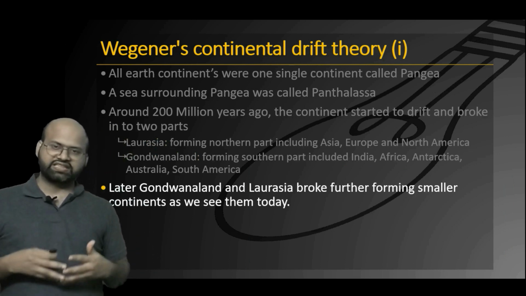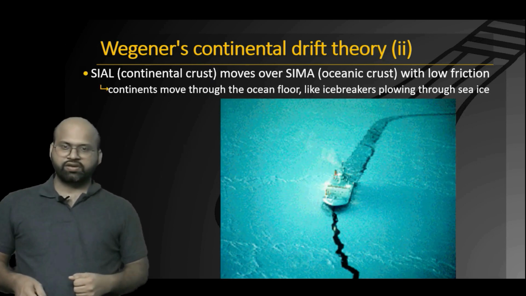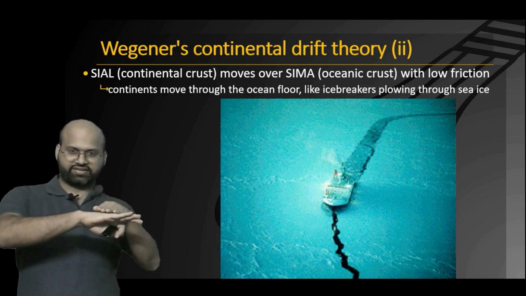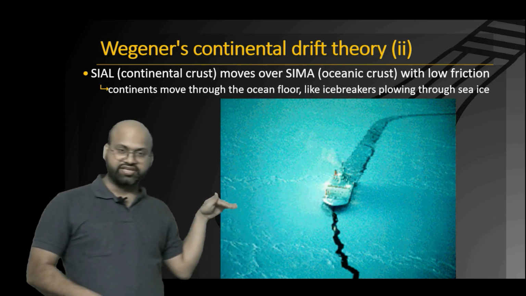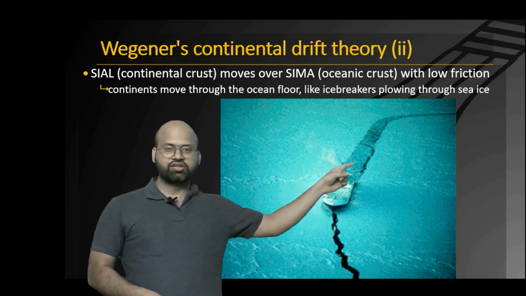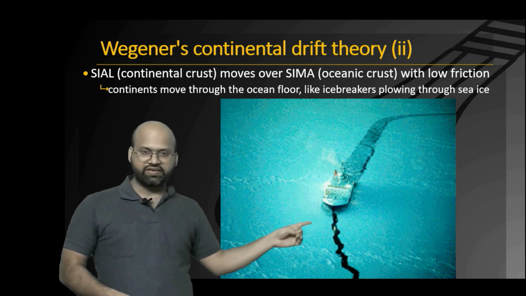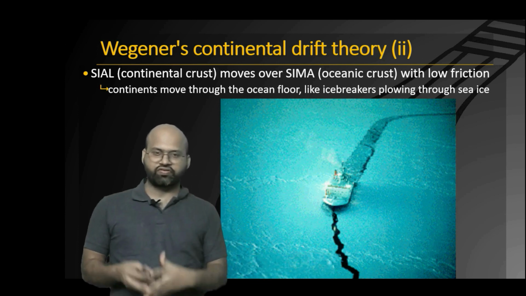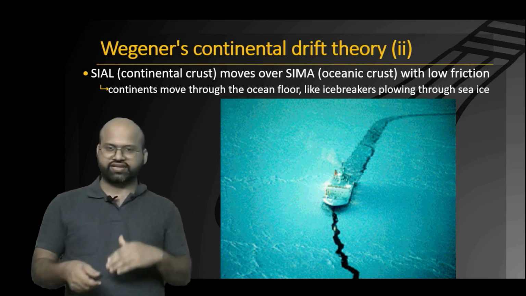Wegner further suggested that even these land masses further divided to form the continents that we see today. Wegner suggested that continental crust moves upon an oceanic crust, and he suggested that it moves like an icebreaker ship moves over ice sheets in the polar region. So you can see that this is whole ice and this is an icebreaker, and you can see that this whole ice sheet has been broken down in the trailing edge of our ship, and even in the forward region of this ship, there are cracks within the ice because of the weight of this ship. So he suggested that in a similar manner continental crusts move over oceanic crusts.